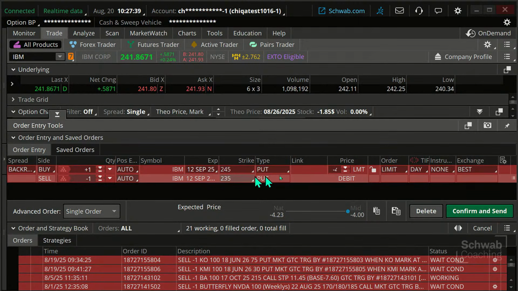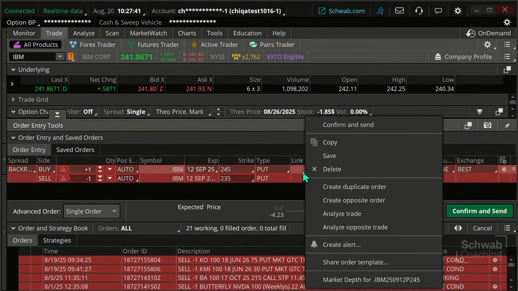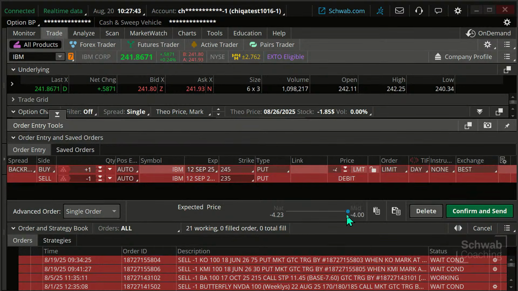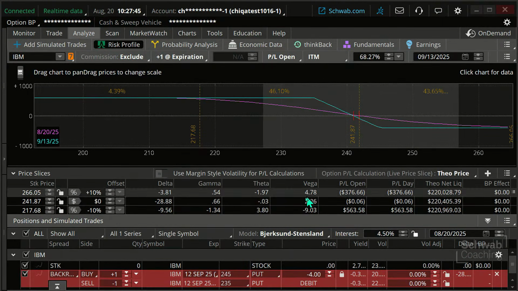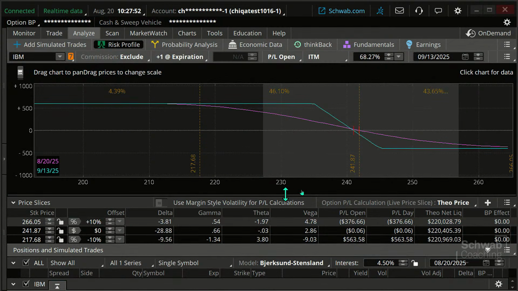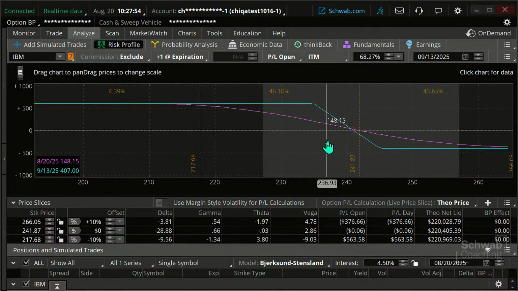245, 235. I'm going to right click on this and analyze the trade. And this is what my trade looks like. First of all, it's a bearish trade. Here's where the stock currently is. If the stock stays exactly where it's at, probably unlikely, we're at a slightly negative position here.